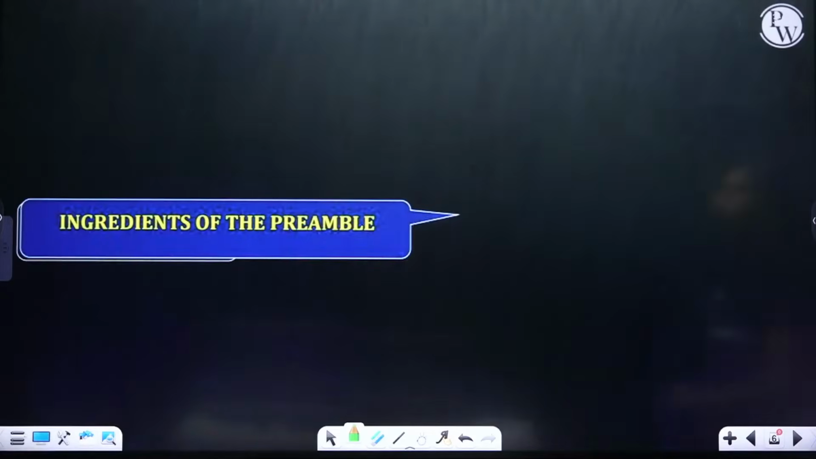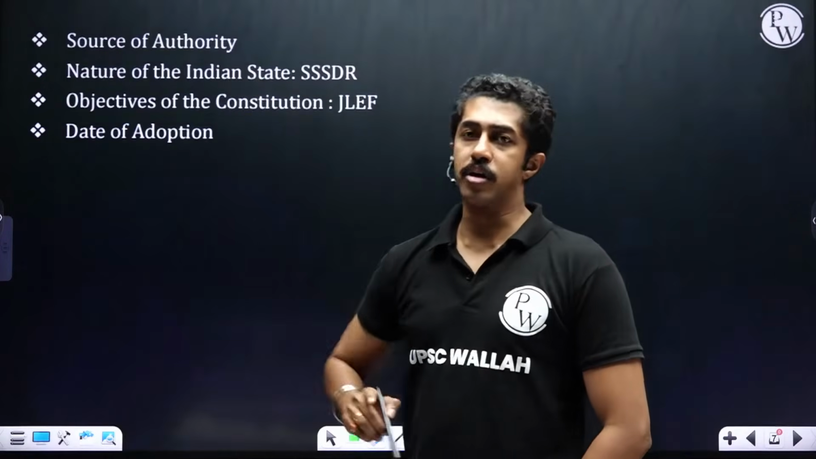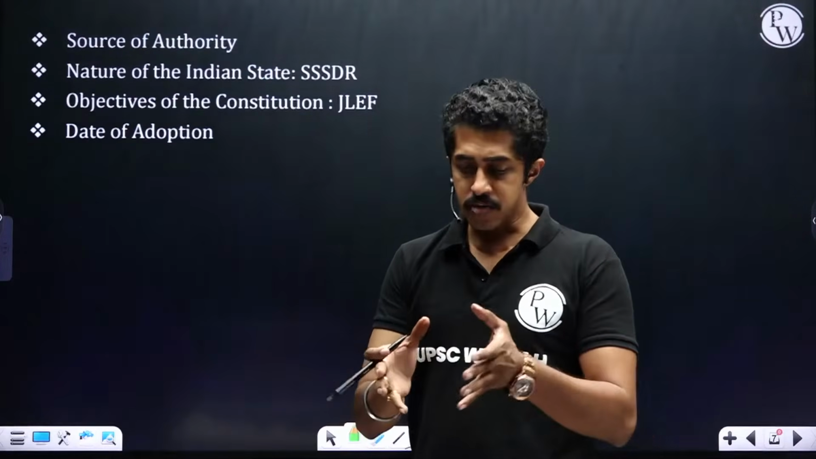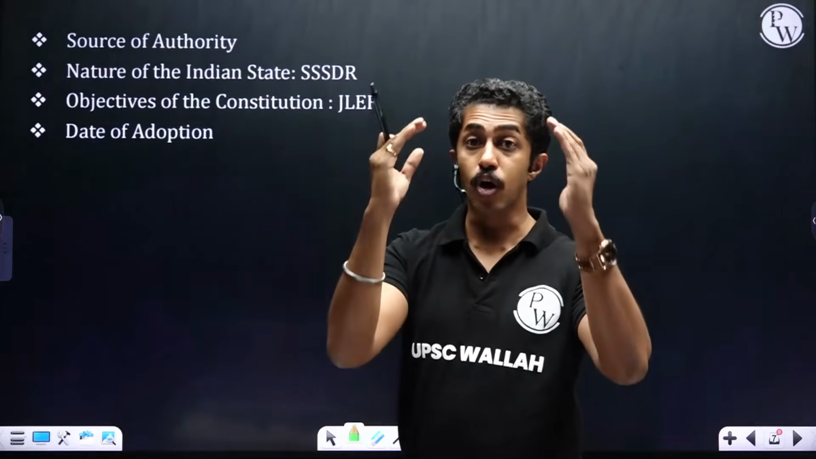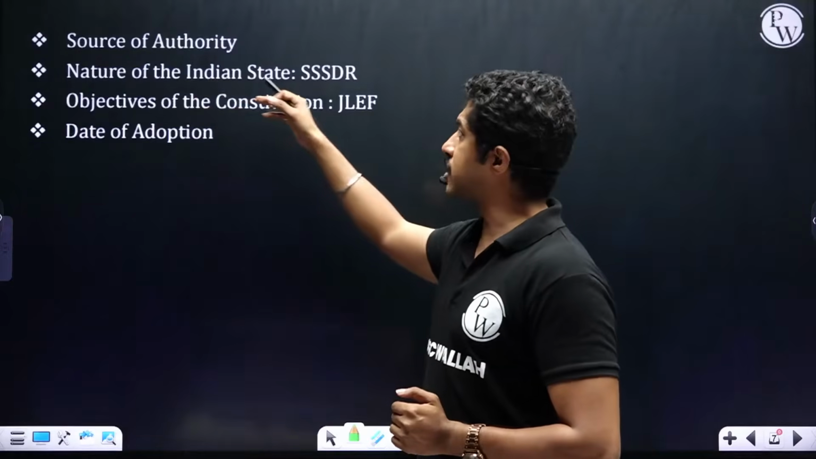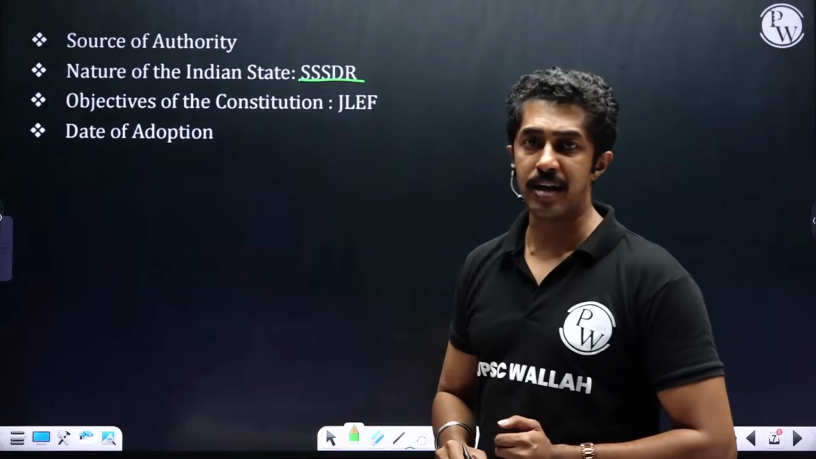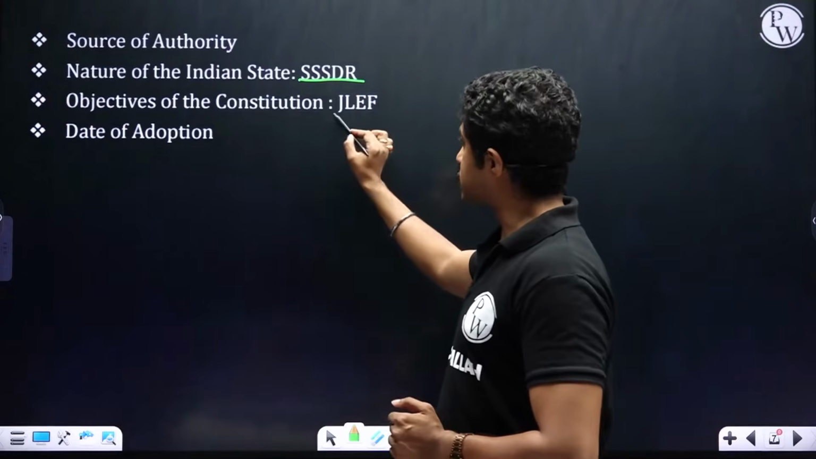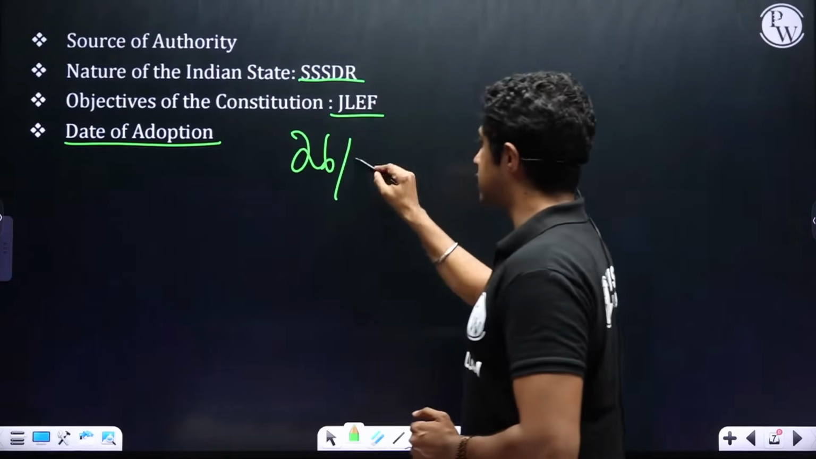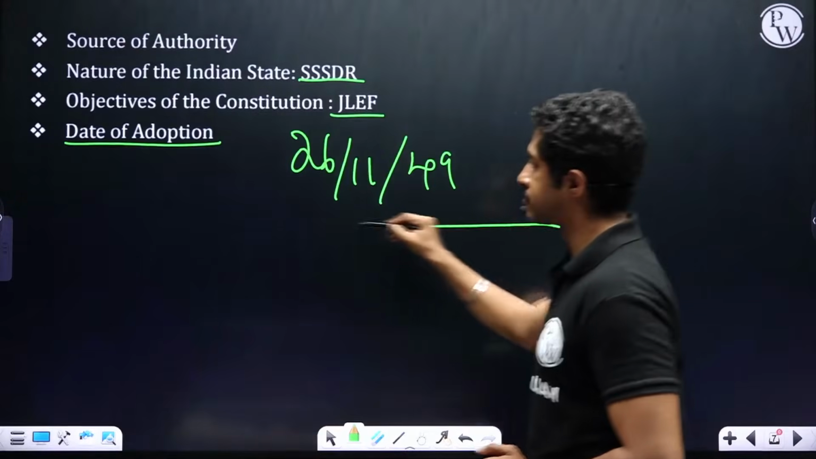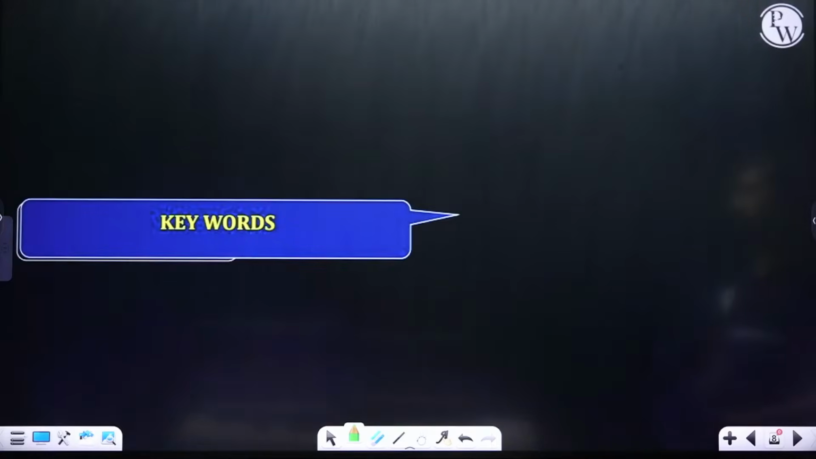Taking it forward, ingredients of the preamble. It is a source of authority. Source of authority means from here you literally get to know what the fathers of our constitution were thinking. It talks about the nature of the Indian state, which is sovereign, socialist, secular, democratic republic. Objectives of the constitution: justice, liberty, equality, fraternity, and the date of adoption, 26/11/49.